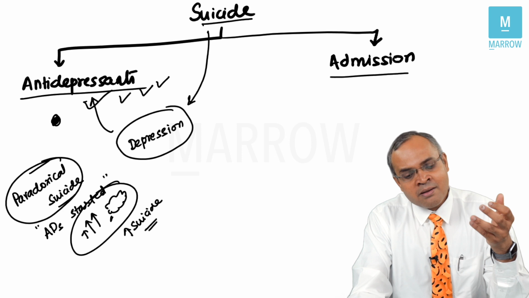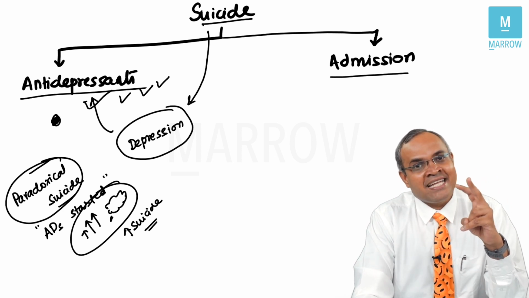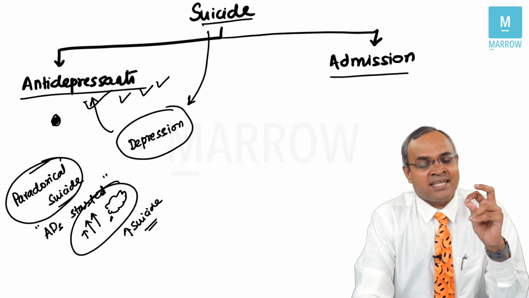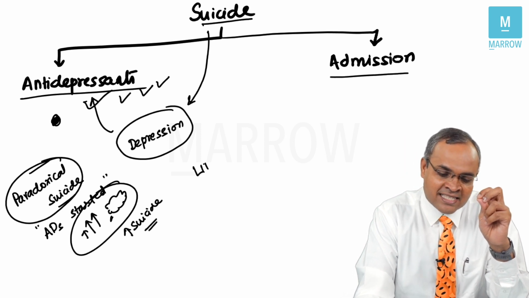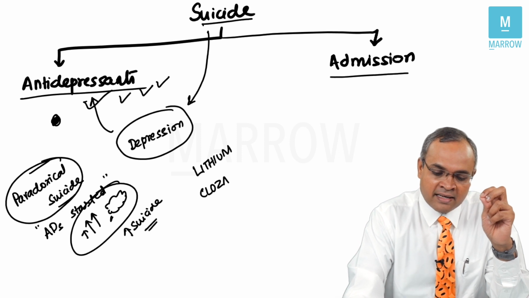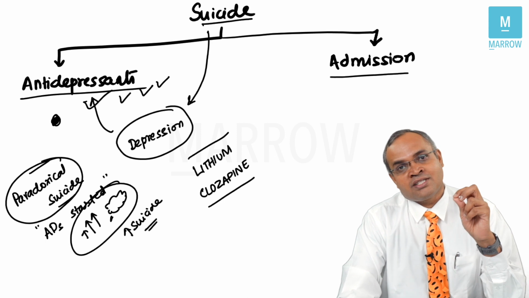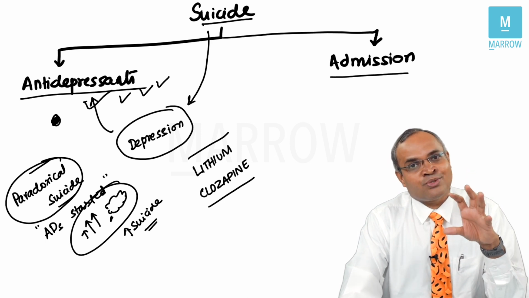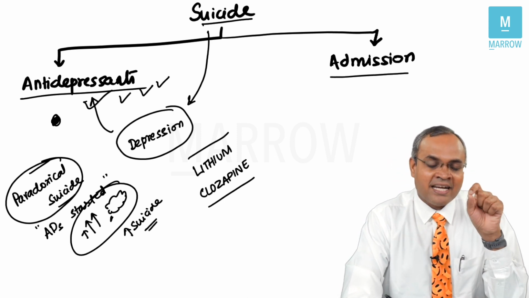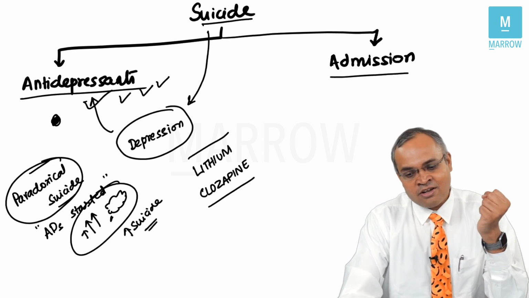Now, when you're talking about suicide, you need to know there are 2 drugs in psychiatry which can reduce the risk of suicide. Can you guess? That's also asked in exam. Please remember, lithium and clozapine. Lithium and clozapine are 2 important drugs which can reduce the risk of suicide. Otherwise, some of the antidepressants, especially when you begin the dosage, can increase the risk of suicide.